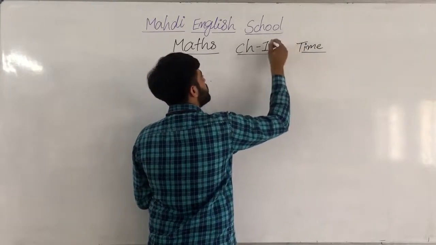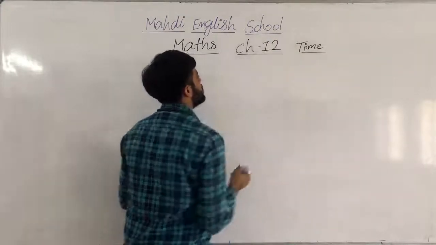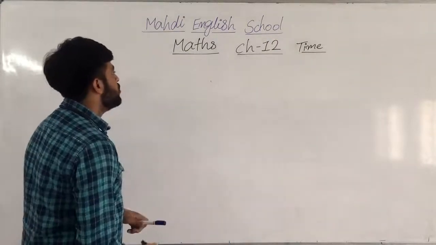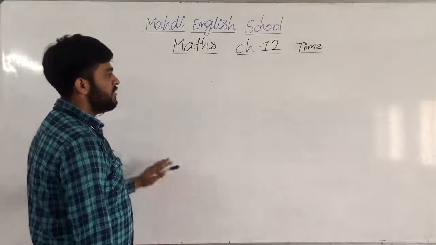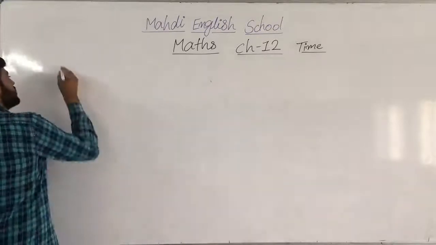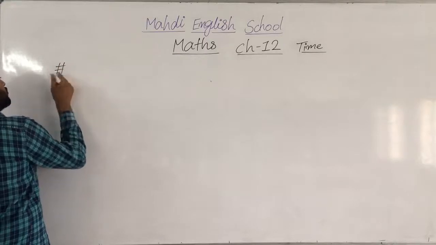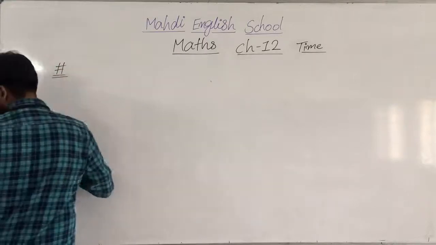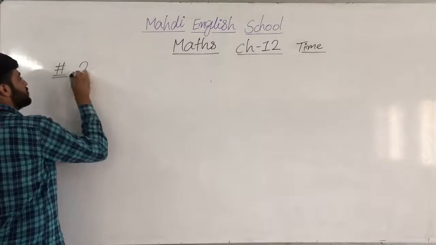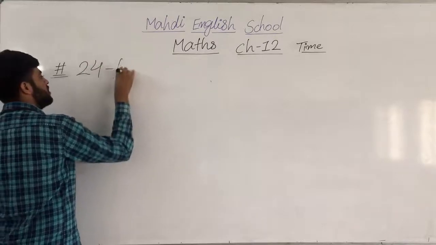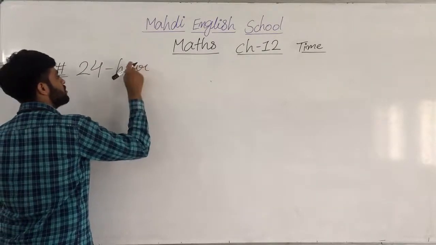I hope you have all understood. Then after that I am going to write the name of the topic. What was the name of the topic? 24-hour clock.